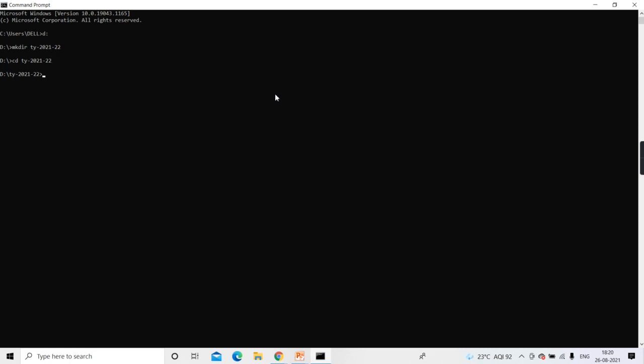Right, guys? And now if I do dir, which in Linux systems we do by ls, here we do by dir. Is there any file in this folder currently? Yes or no? No file is there currently. This is the current directory, this is the parent directory entry. No file is there. What we'll do is we'll create one file now.